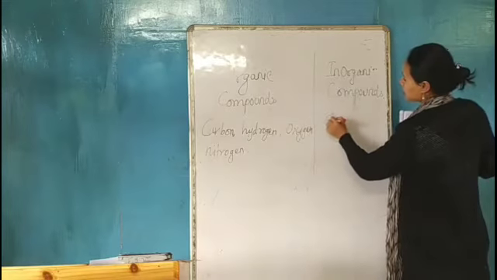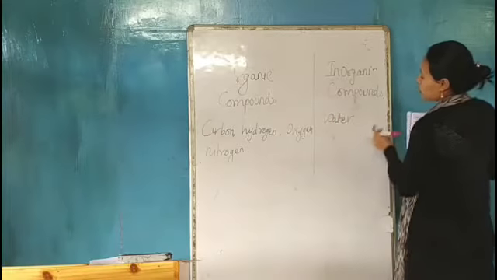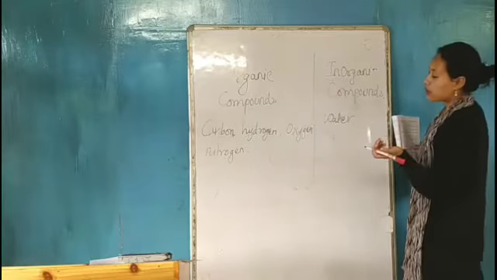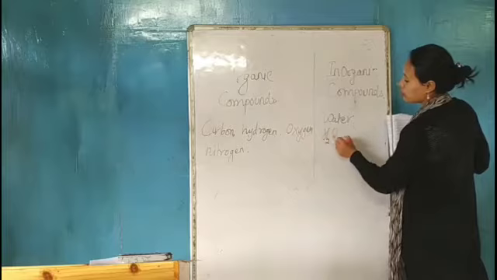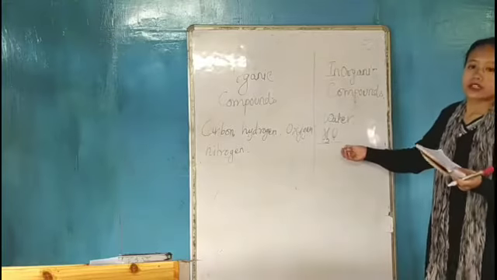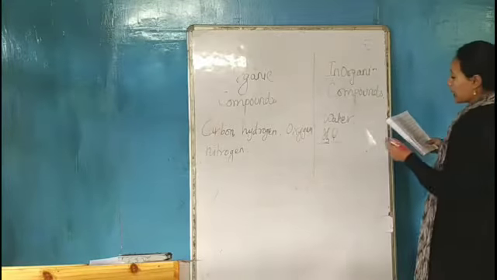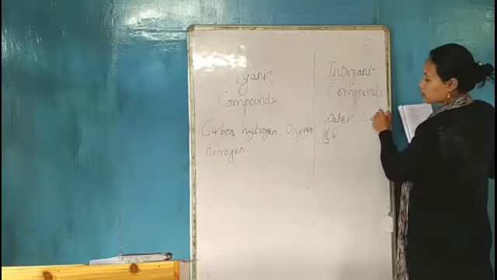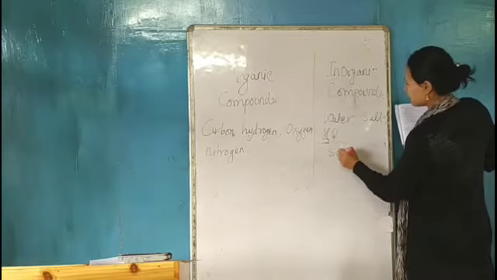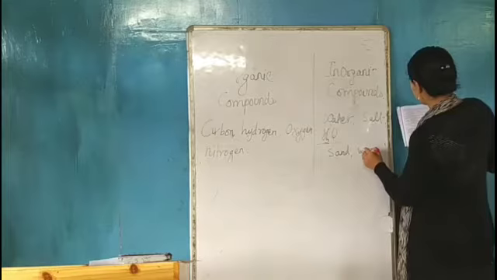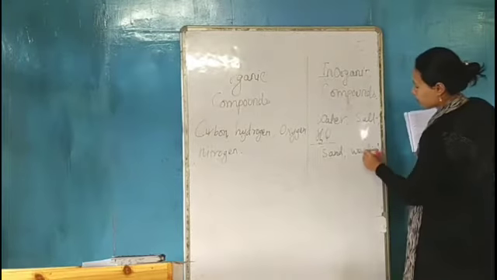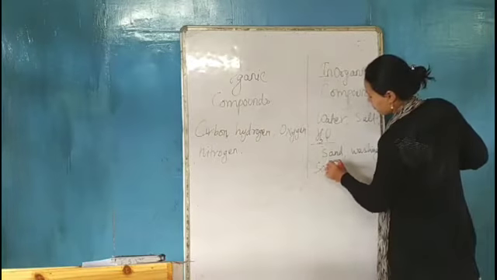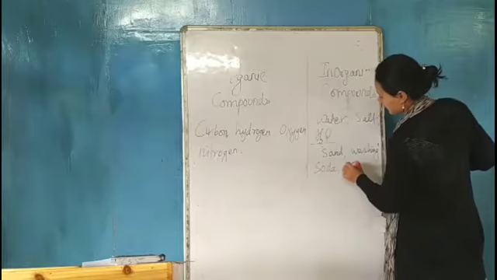Examples are water. The formula of water is H2O, so you don't get carbon as a component. Another is salt, then sand, then washing soda, etc.